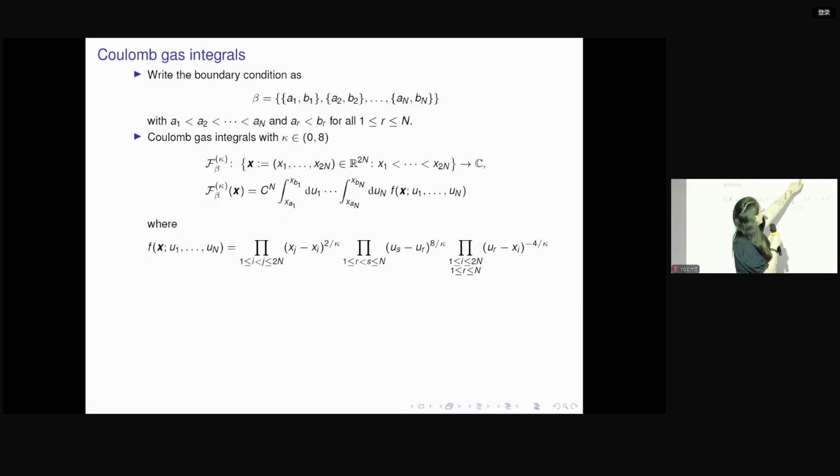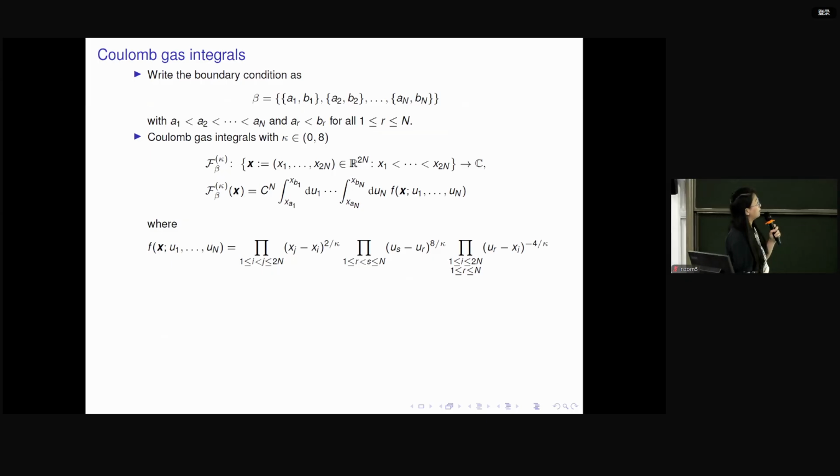First, this is the integration surface. U1 is integrated from A1 to B1, and UN is integrated from XAN to BN. So this is our integration surface. And the integrand is basically a polynomial, which is also very explicit. X are the points on the boundary, so this is the boundary data, and U are the integral variables. Okay, so this is a very concrete integral formula.